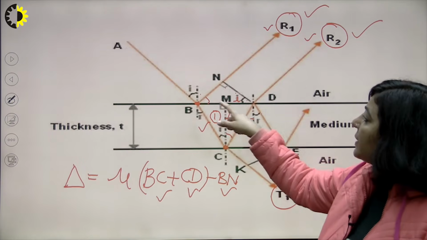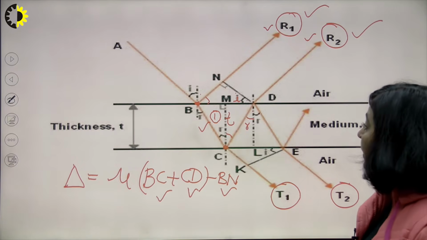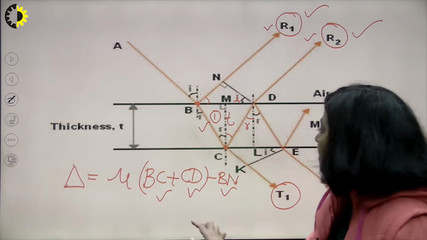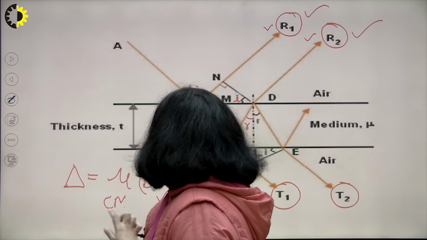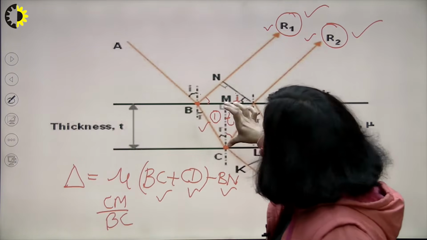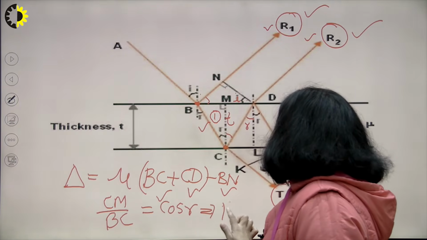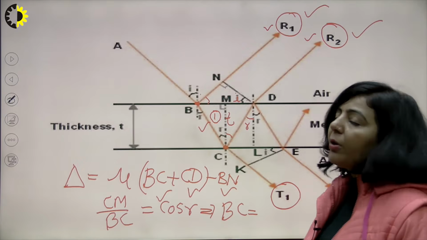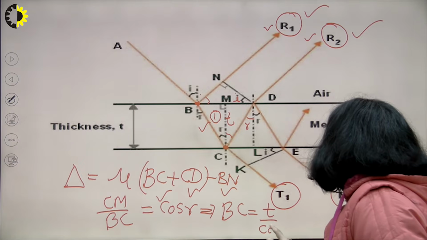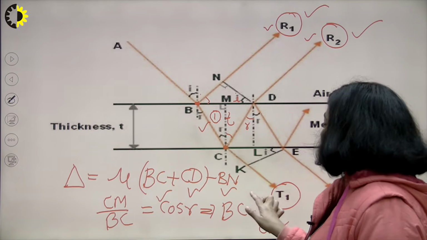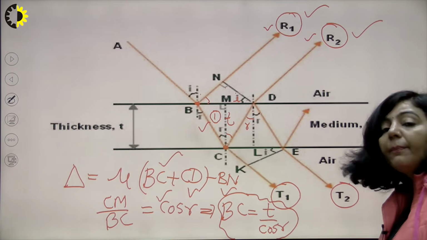So I am taking triangle CMB. In this triangle, what will be your cos R? The value of cos R from here is CM upon BC. So what will be the value of BC? BC will be equal to CM upon cos R. And what is your CM? It is T. It means the value of BC is T upon cos R. So now we have our first side BC from this triangle as T upon cos R.